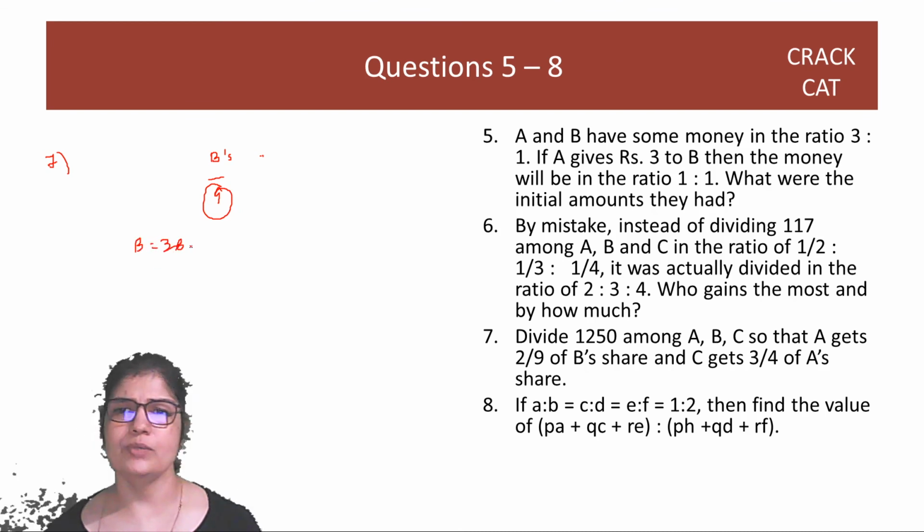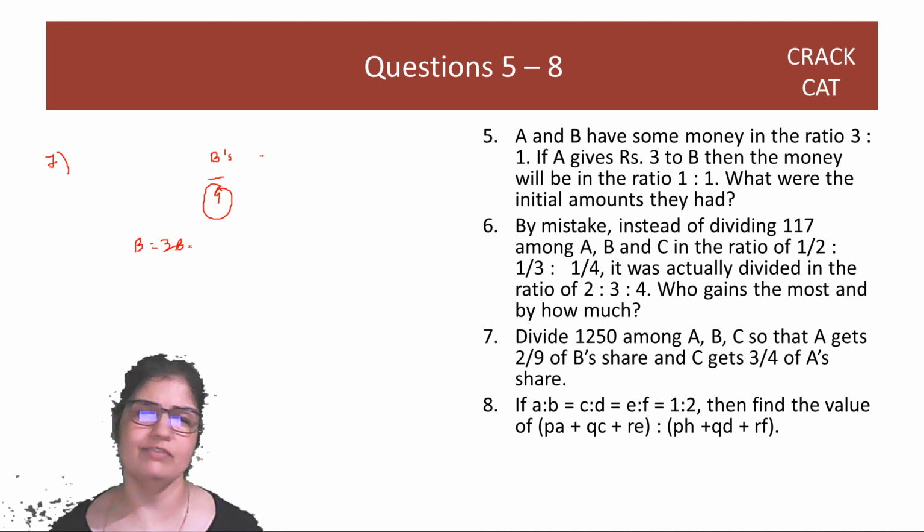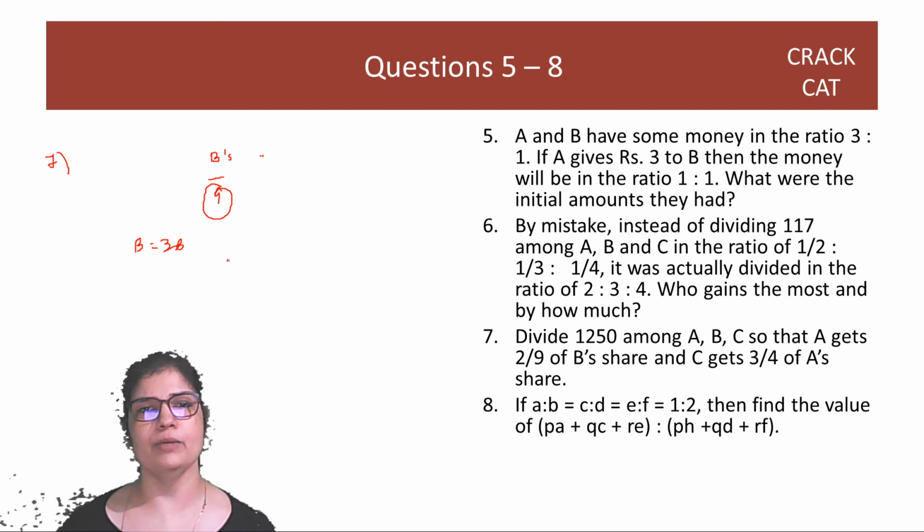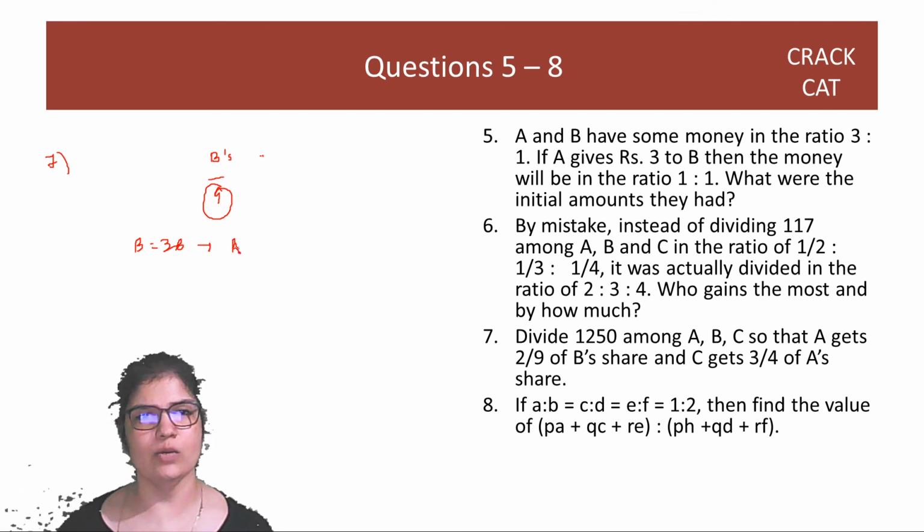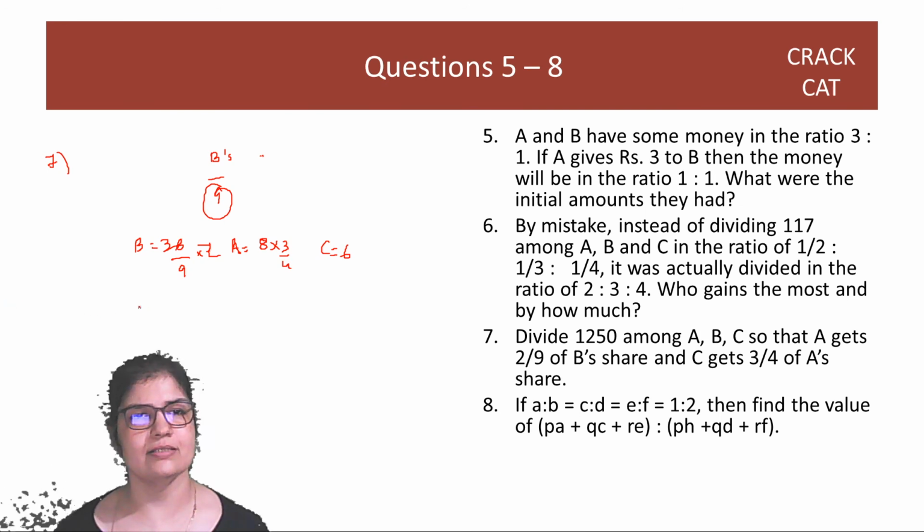Because for 9 and 4, we are taking care of both of them. We are not going to go too deeply, but once you know you have 9 and 4 upper, the division will not cause a problem. So if B is 36, what is A going to be? Divide by 9, multiply by 2. A is going to be 8. C is going to be 3 by 4 of that. So C is going to be 6. So B is 36, A is 8 and C is 6.